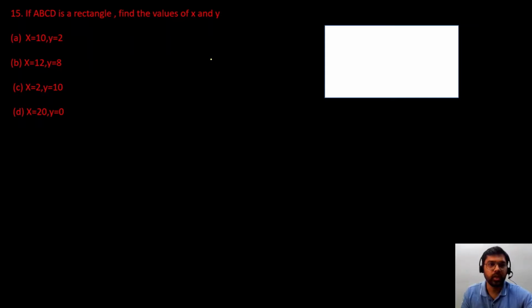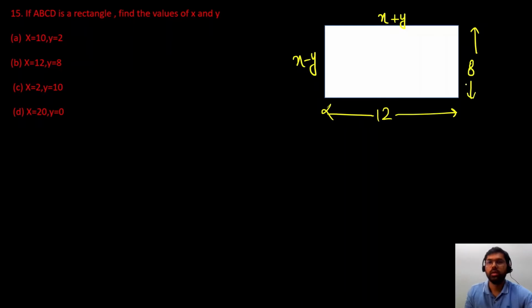Next question, we are given with values. Okay, so we have to find out the value of x and y. So in the question it was given x plus y, this measurement I think was given as 12, and here we were given another measurement, x minus y, and this was given to be 8. Okay, so we have to find the value of x and y.